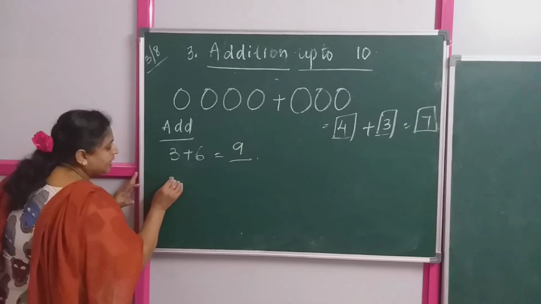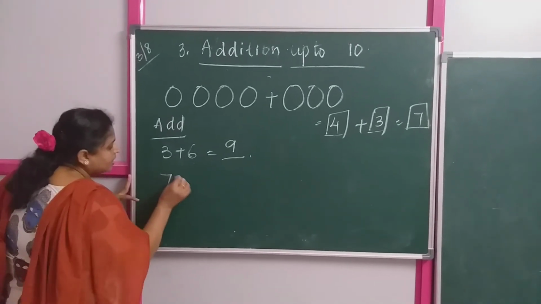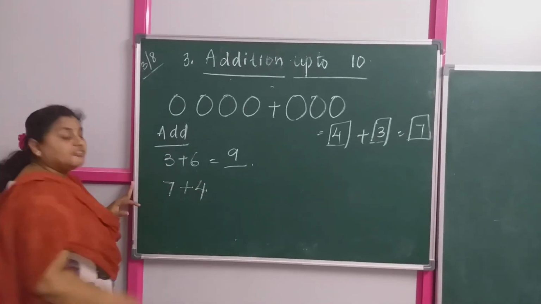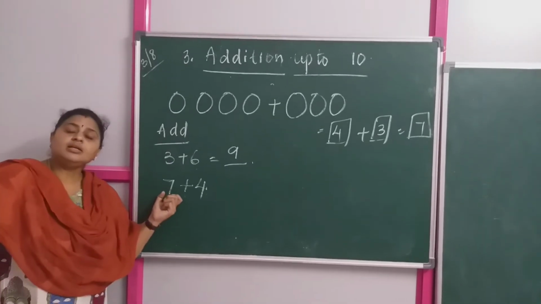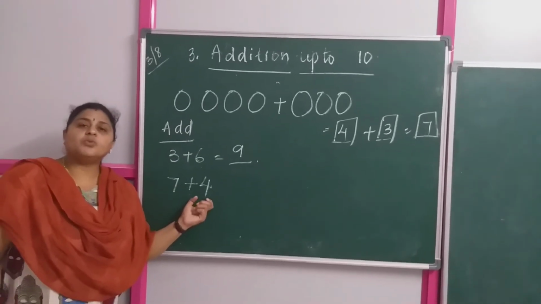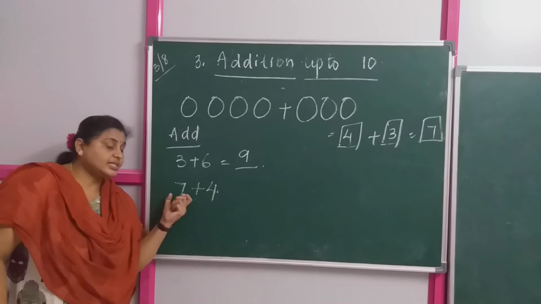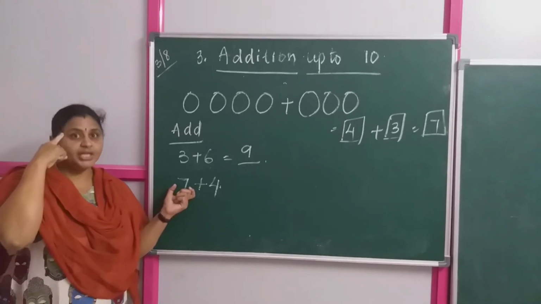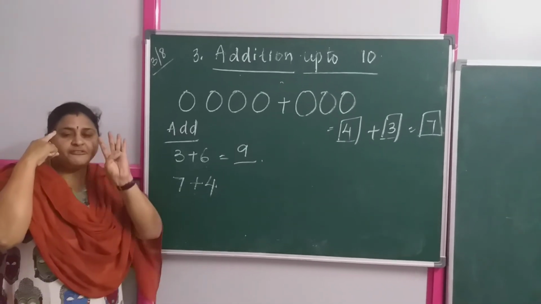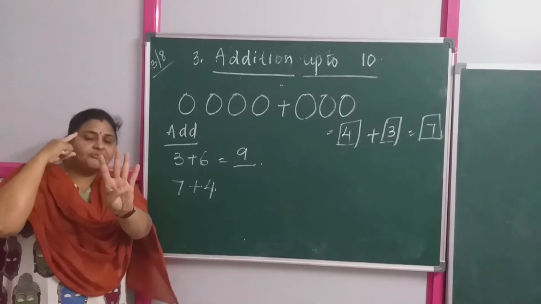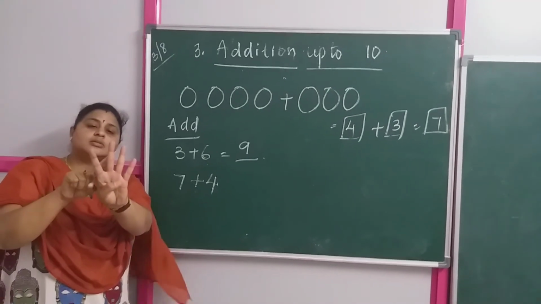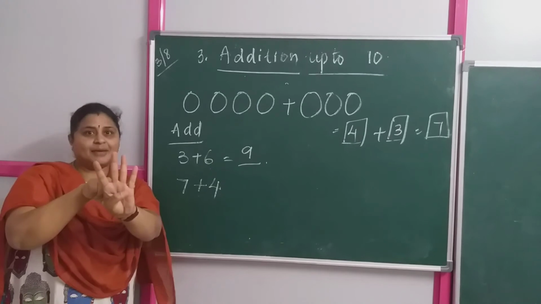Now the next one, let us see. 7 plus 4. Now 7, 4. Which is the bigger one? Yes, 7 is the bigger one. 7 in your mind, 4 on your fingers. Did I open up 4 fingers? Let me see. 1, 2, 3, 4. Yes, I am good at maths.